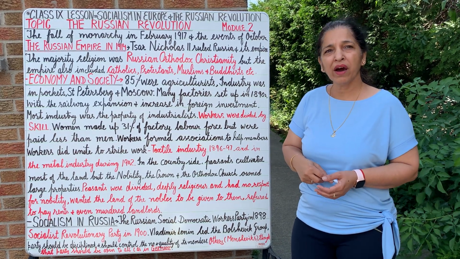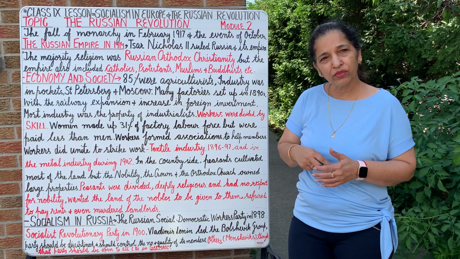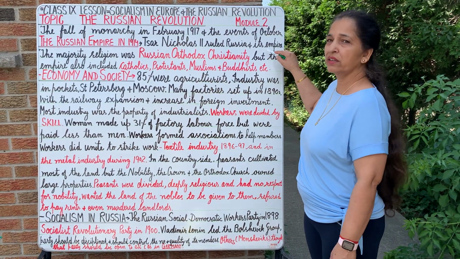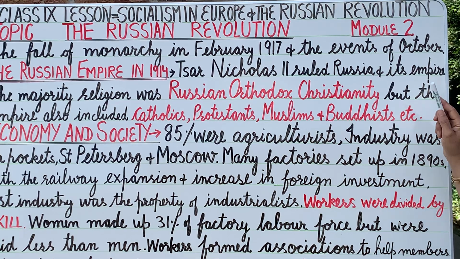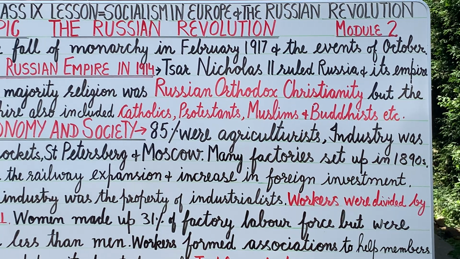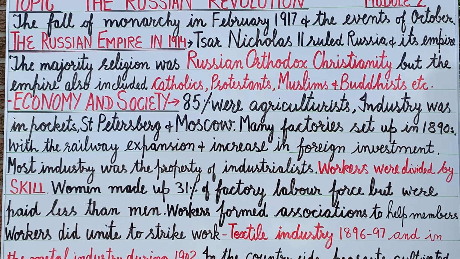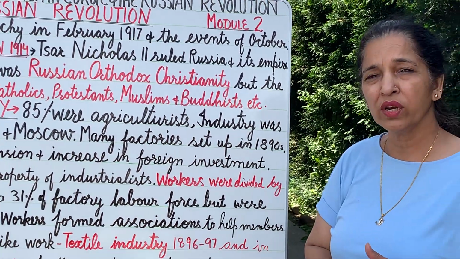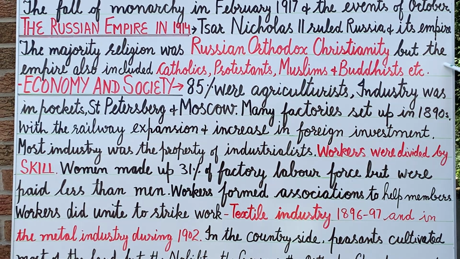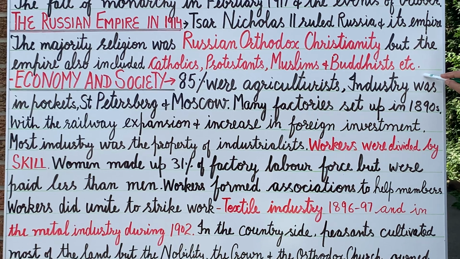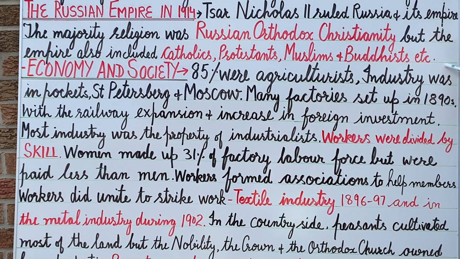So we should know the extent of the empire of Russia in 1914. Russia was ruled at the time by Tsar Nicholas II, and it was an empire. So what was the empire? It consisted not only of the areas around Moscow, but also of present-day countries like Estonia, Latvia, Lithuania, Belarus and parts of Poland. A vast empire. The majority religion was Russian Orthodox Christianity, but the empire also included Catholics, Protestants, Muslims and Buddhists, etc.